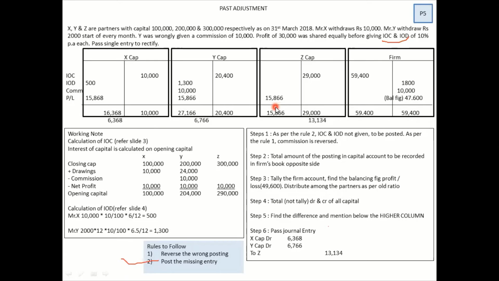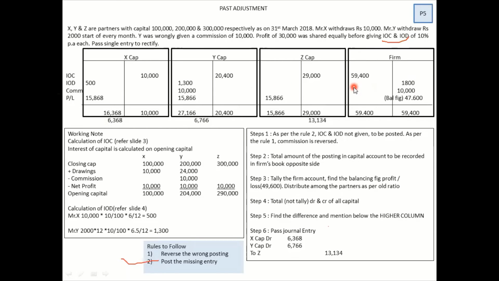Now you will not tally any of the capital, but only total it. So I total this side, debit side, which is 16,368, credit side 10,000. Then I'll find out which side is more. Debit side is more, and I will write the difference over here. I want all of you to practice this same method, because this method will never ever go wrong. There are different methods of doing past adjustment, but this is the easiest one, and it is also put up in the textbook. Same thing for Y and Z.